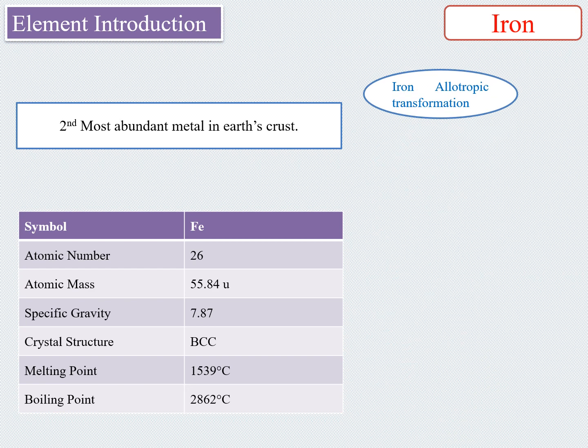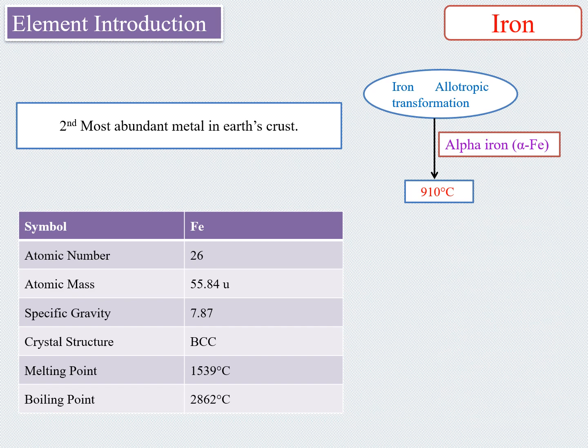Iron is an allotropic metal, which means that it can exist in more than one type of lattice structure depending upon the temperature. So here we can see the allotropic transformation of iron. Up to 910 degrees centigrade, it exists as alpha iron, which has a BCC crystal structure.